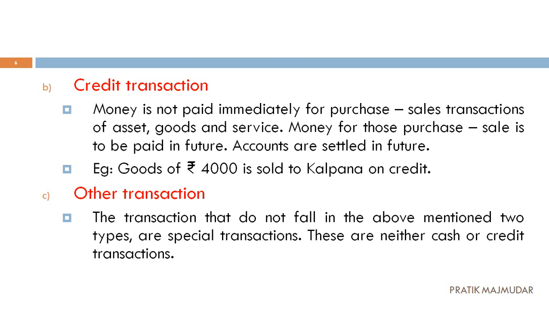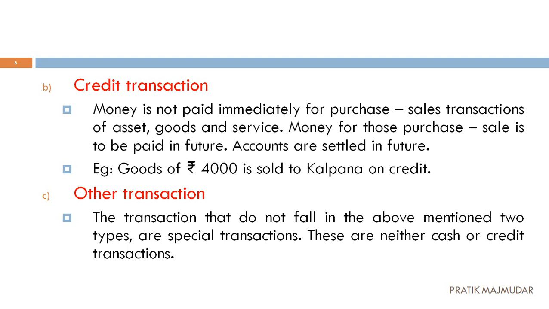That will be considered your credit transaction. Ultimately these accounts are going to be settled in the future.